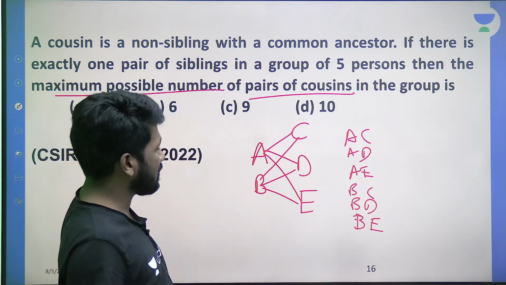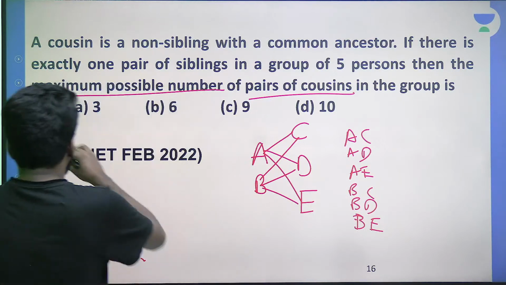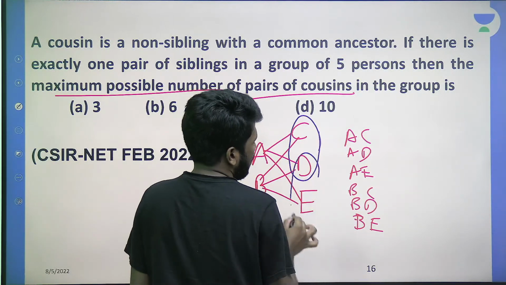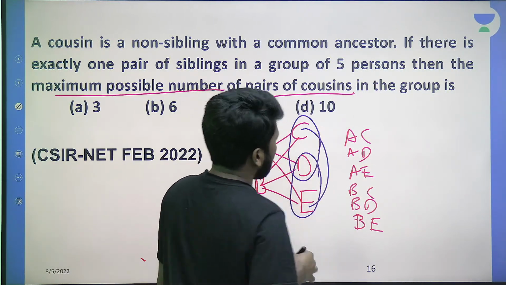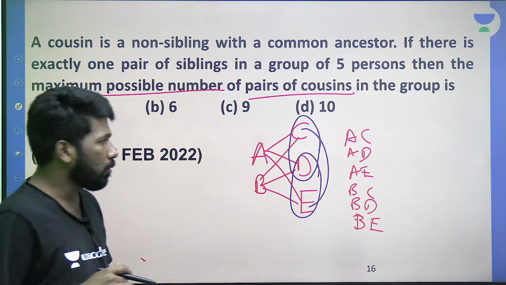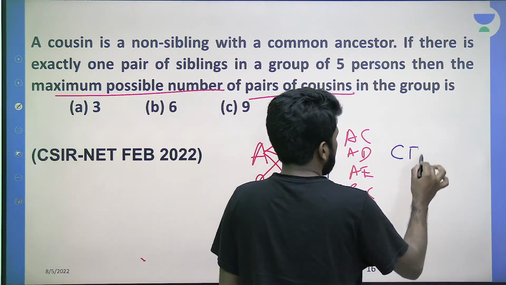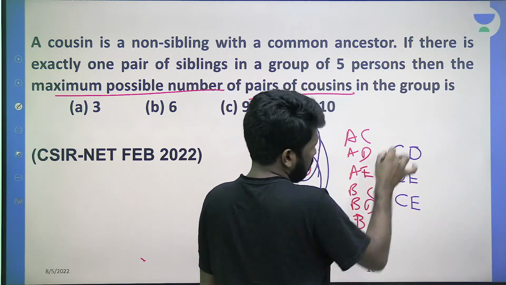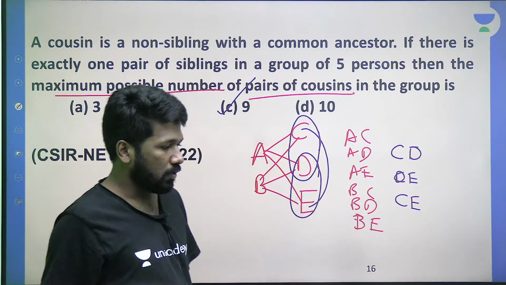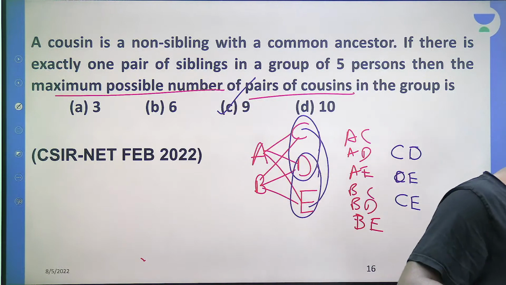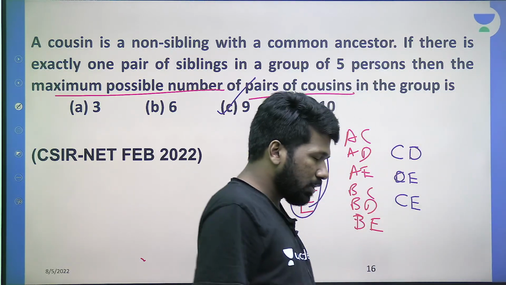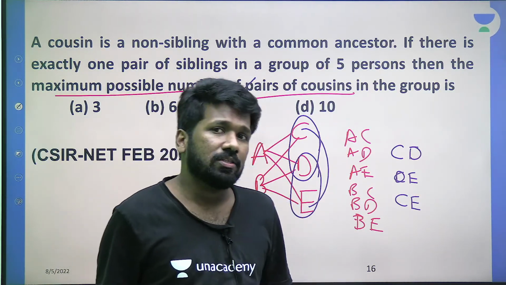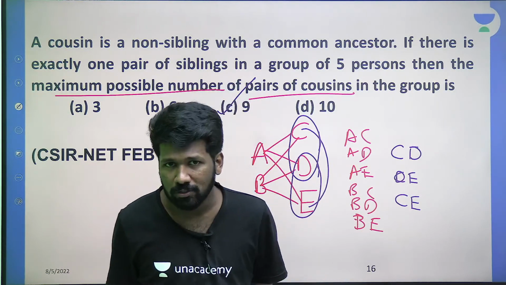That is how many of you got 6 as the answer. But 6 is not the correct answer because for the maximum number, C and D being cousins is a possibility, D and E being cousins is a possibility, C and E being cousins is also a possibility. Are you all understanding? So 3 more pairs, CD, DE and CE. 6 plus 3, 9 is the correct answer. Option C, 9. Is this clear to everyone? Please respond. Now, if some of you have a doubt how C, D, E are cousins, C, D, E being cousins is not necessary, but C, D, E being cousins is possible.